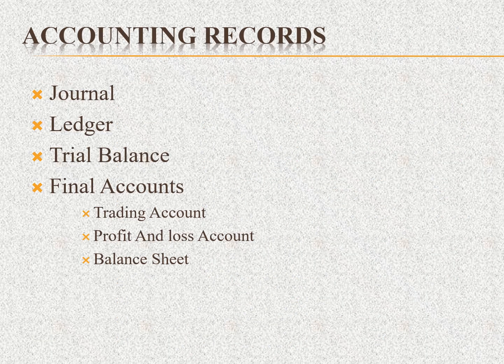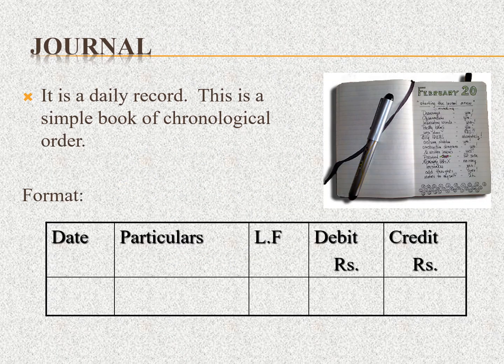Then accounting records. Accounting records mean we can identify the basic things. There are four concepts: journal, ledger, trial balance, and the final account. Each and every businessman first creates a journal entry. The journal means the record of business transactions. It is recorded daily, in a simple book in chronological order. The journal records which account is to be debited and which account is to be